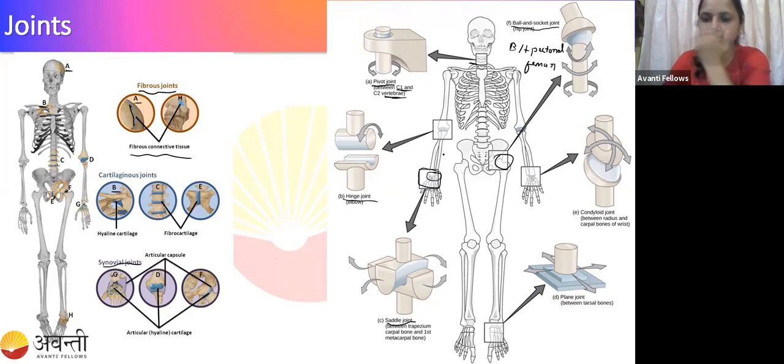And here you can see the condyle joint is between the radius and carpal bones of the wrist. Okay. Guys, do you have any confusion in this? Option A is the correct answer.